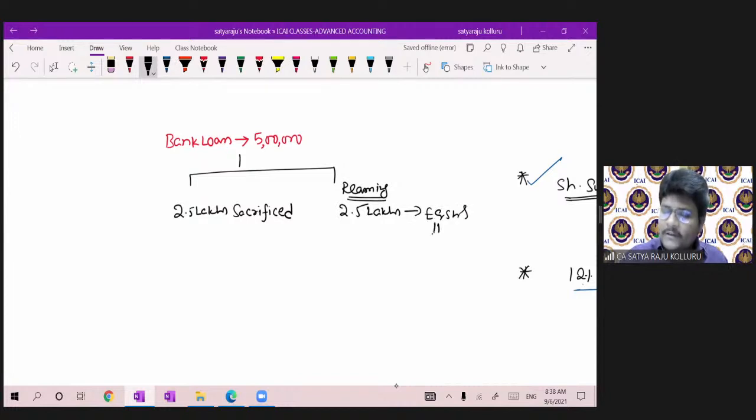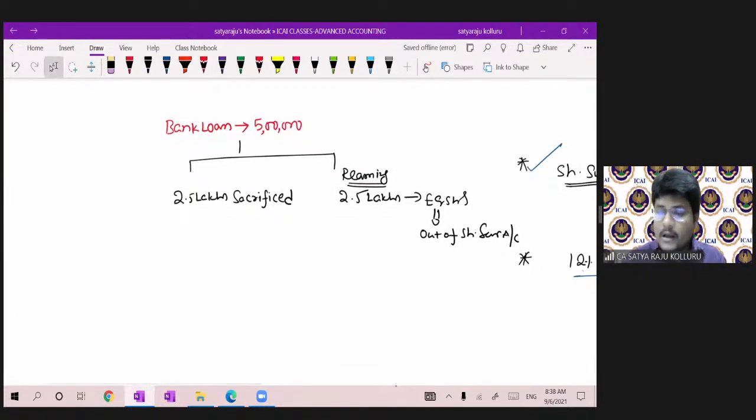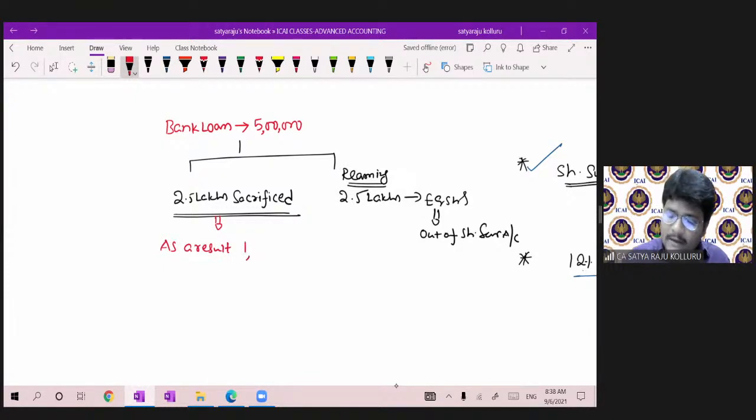We are issuing such equity shares out of the share surrender account. Let us assume there is already some balance in the share surrender account in the balance sheet. One more thing. For this 2.5 lakh sacrificed, as a result of the sacrifice made by them, they are expecting 1 lakh.